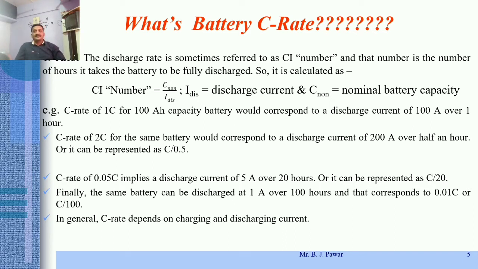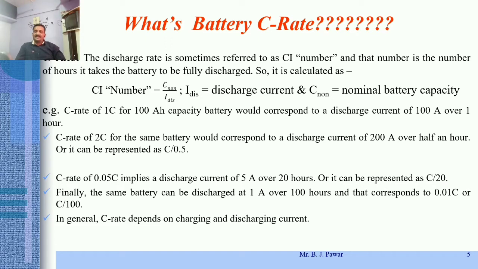It is sometimes referred to as the C-number, and that number is the number of hours it takes the battery to be fully discharged. Mostly it is calculated as C-number equals C_nom divided by I_dis, where C_nom is the nominal battery capacity, and I_dis is the discharge current of that battery.